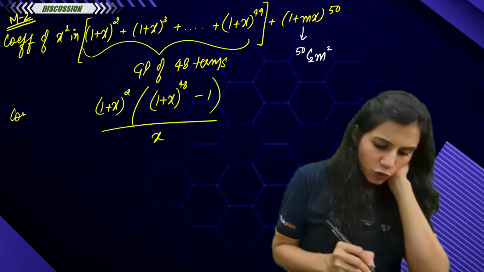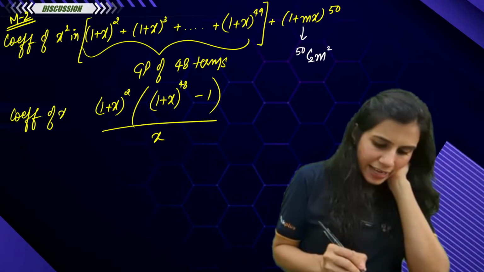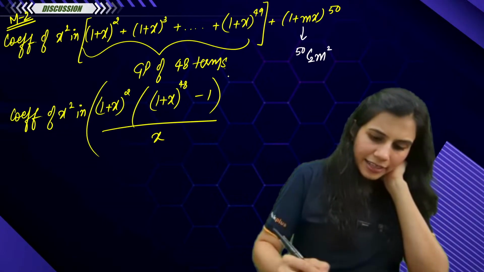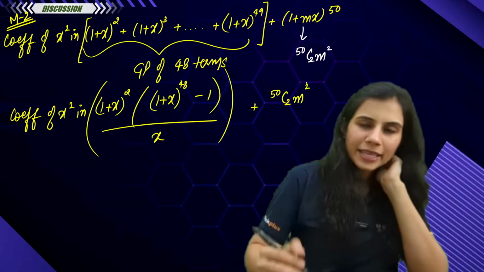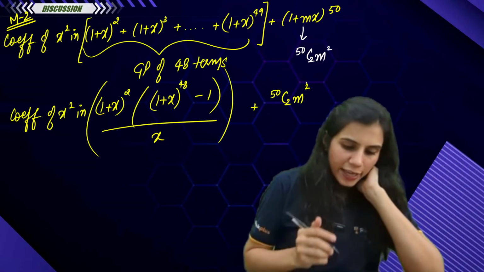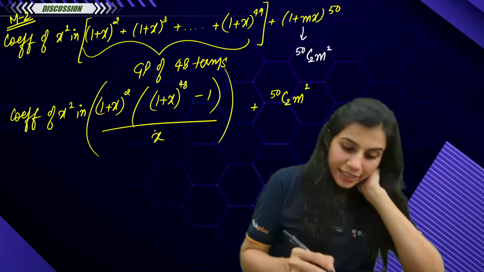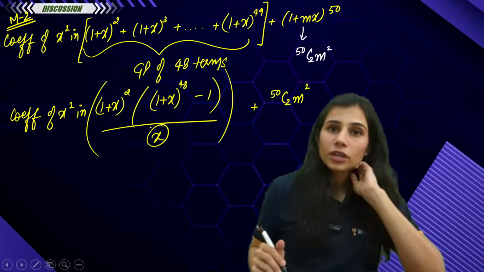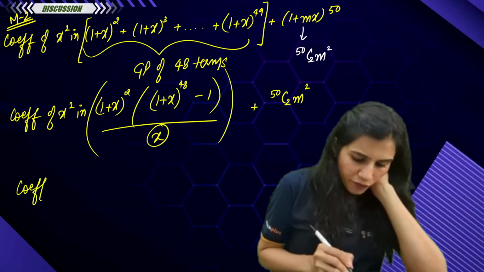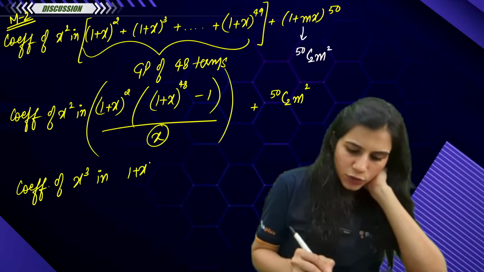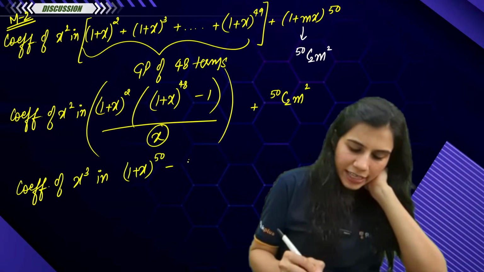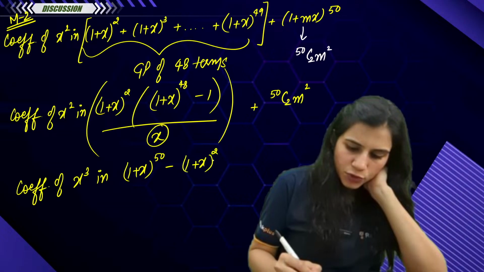So if you want the coefficient of x square in this entire expansion, and don't forget there is a plus 50C2 m square being carried forward as it is. If you want the coefficient of x square from here, there is an x sitting in the denominator, no? So you equivalently want the coefficient of x cube from the numerator, which is (1 plus x) to the power 50 minus (1 plus x) whole square.